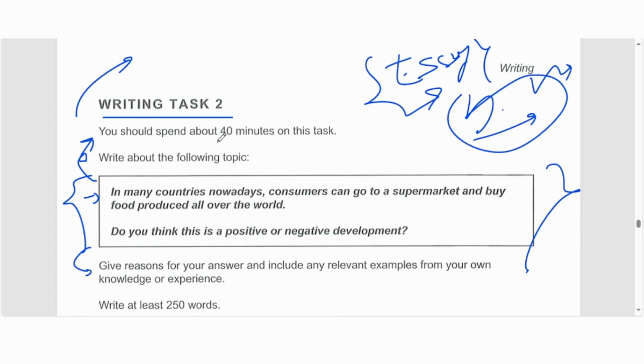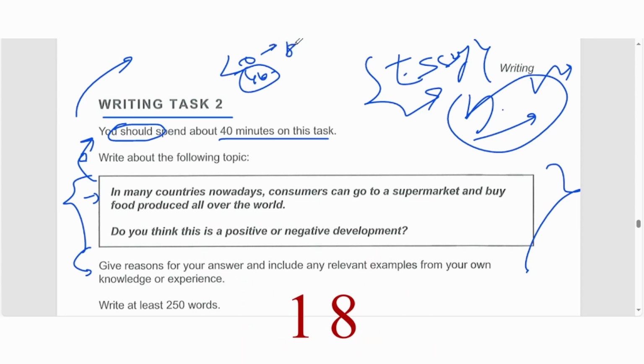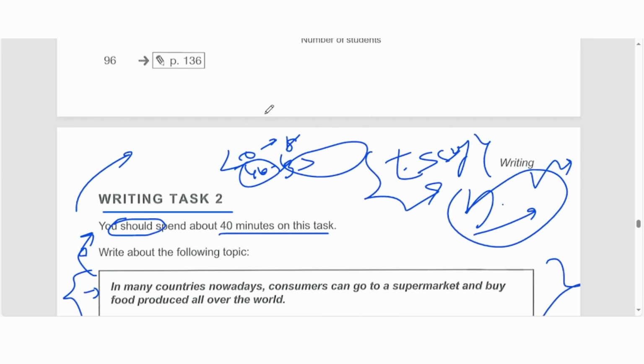The first thing they have given you is time. It's not mandatory, but they are giving you some time, like 20 minutes for task 1 and 40 minutes for task 2. But I always prefer that students prepare to finish task 1 in around 18 minutes, and task 2 in around 35 minutes. Now, it's very important that you practice. There is a time called exam consuming time.